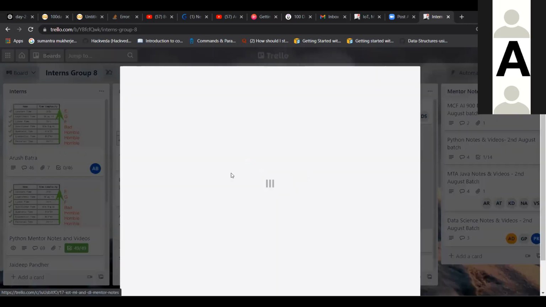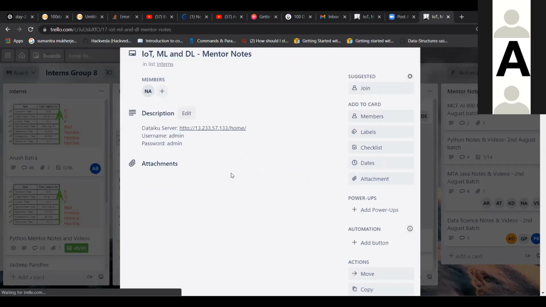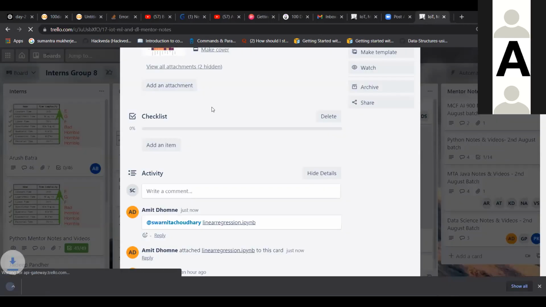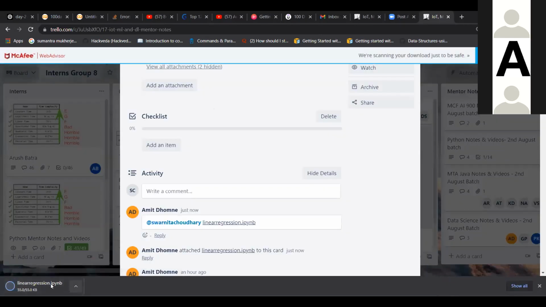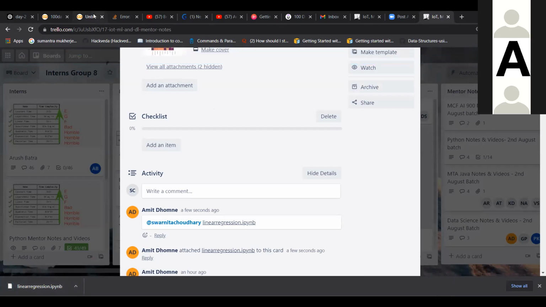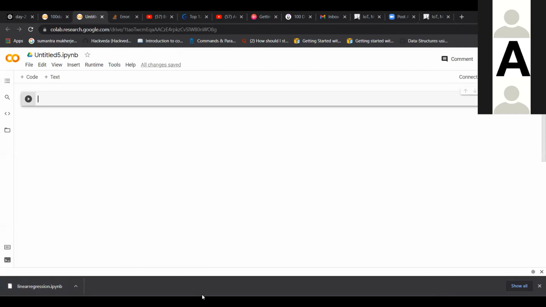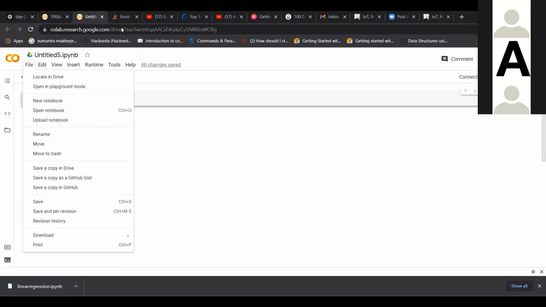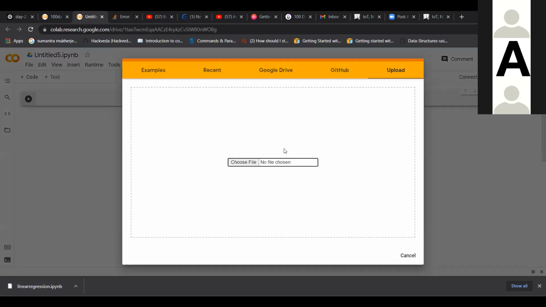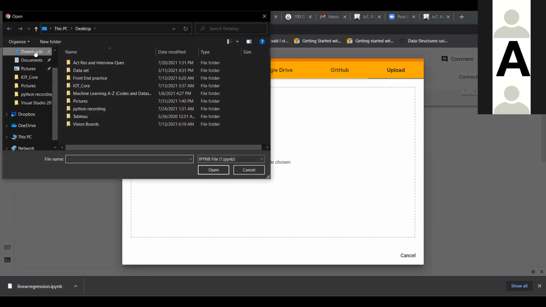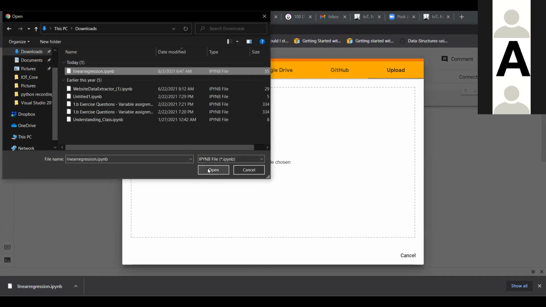Yes, ma'am, I have shared it with you. Can you please open that in the AWS IoT session only? Yeah, download this. It won't open right now. You go to the Colab. Arush, are you aware of how to do this? Click on this file, upload, go down. Upload notebook, choose file, and choose from the download. Yeah, correct.